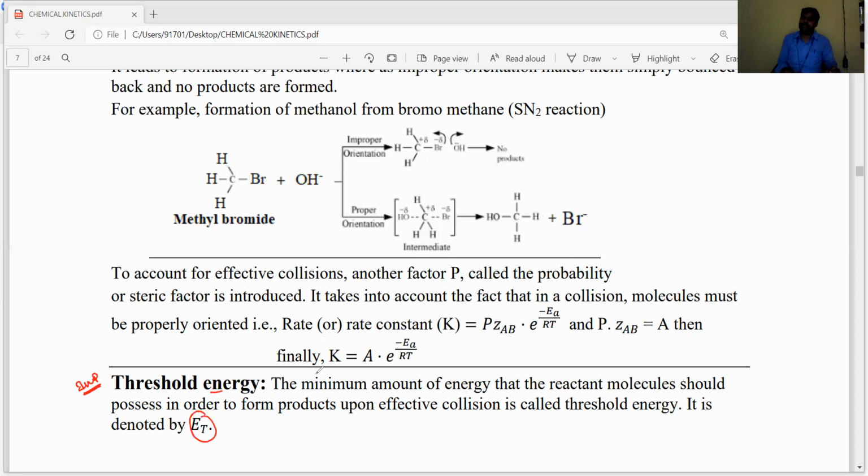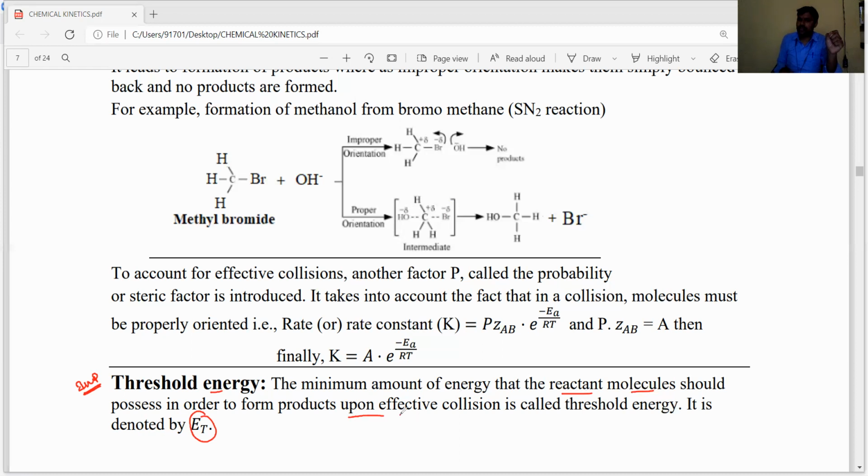It is nothing but the minimum amount of energy that the reactant molecules should possess in order to form products. That energy is involved in effective collisions, and only then does it form products.